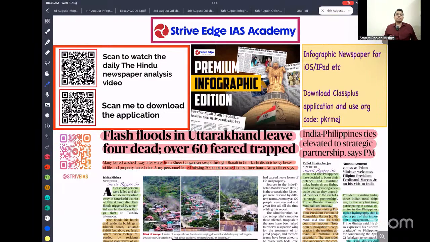So our discussion's main intention is to find which article is relevant for our examination, and if it is important for the examination, then which part of the examination, whether it is prelims, mains, or interview. If it is prelims, then what kind of question they can ask. If it is mains, then where we are going to use it, whether in GS1, GS2, GS3, GS4, or as conclusion, body, data. This is our discussion's main objective. We'll find how each and every article is relevant for our examination, and we will try to maximize the utilization of this newspaper in a very short span of time.